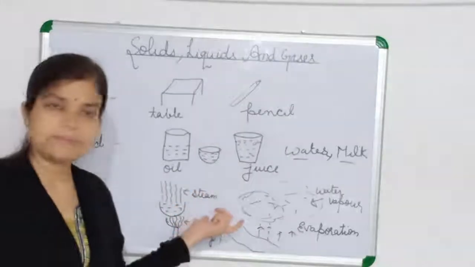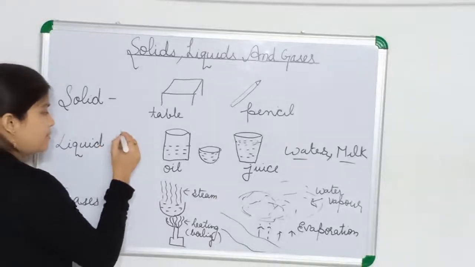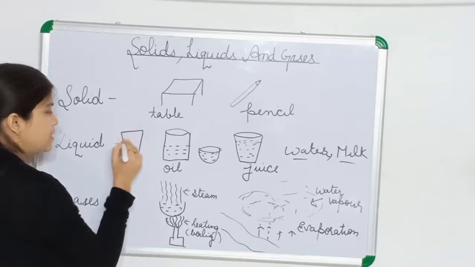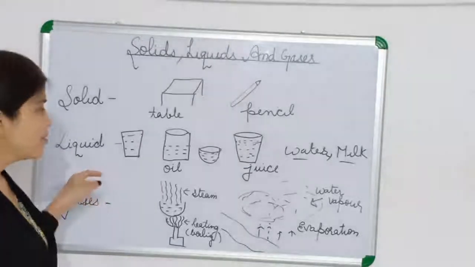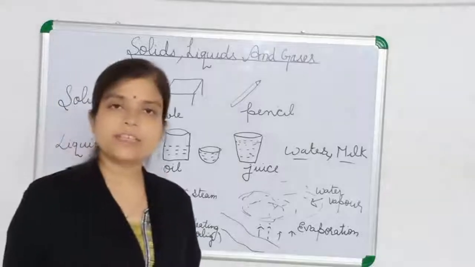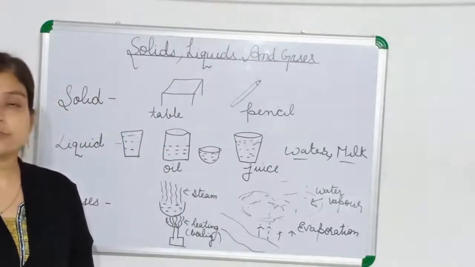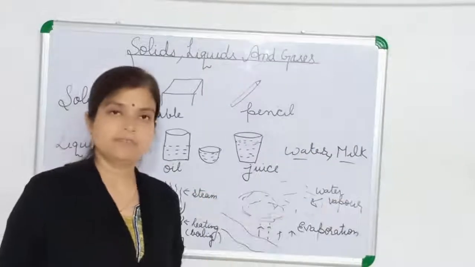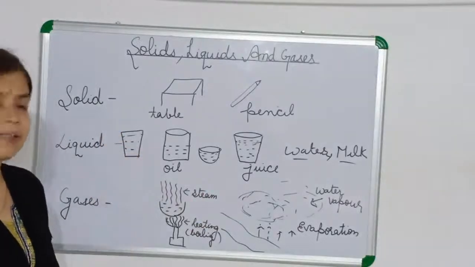Bowl shape. If I am keeping this oil in a glass, then it is taking the shape of the glass. So liquid doesn't have a definite shape. It is taking the shape of the container in which we keep it. And it needs a container because otherwise it will flow. So we need a container to keep these liquid materials, okay.